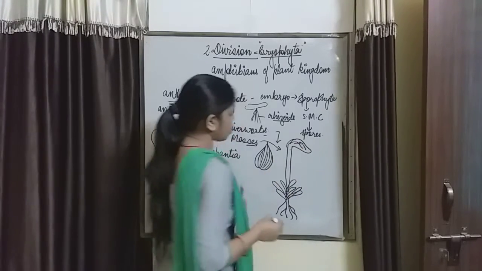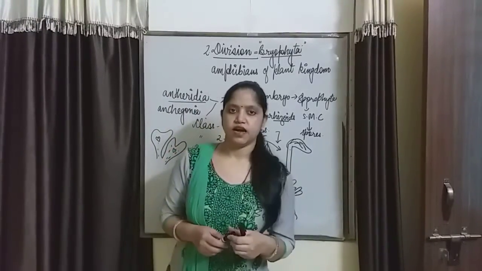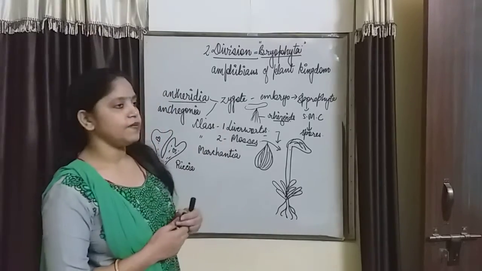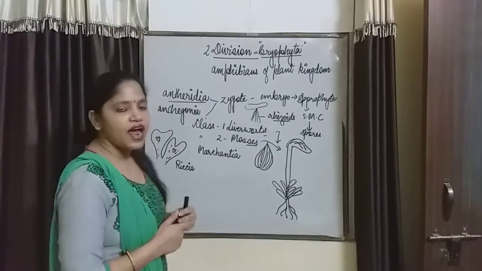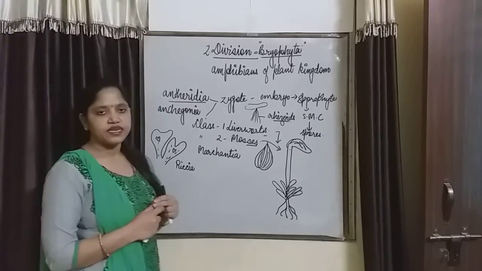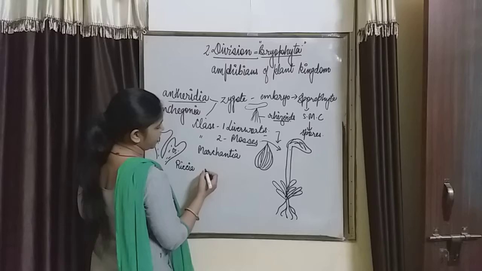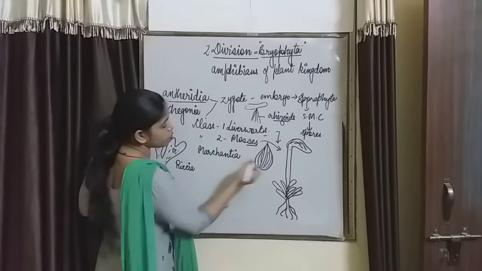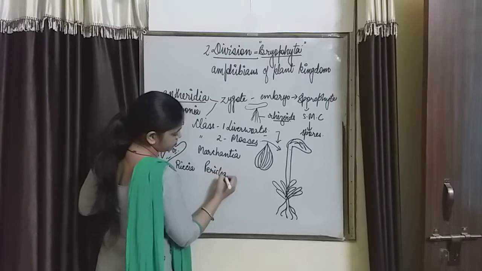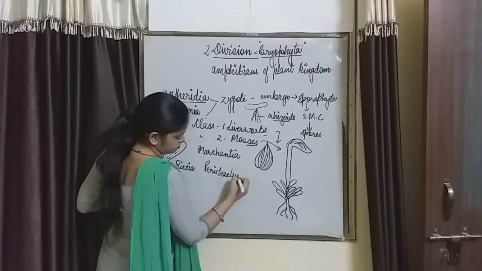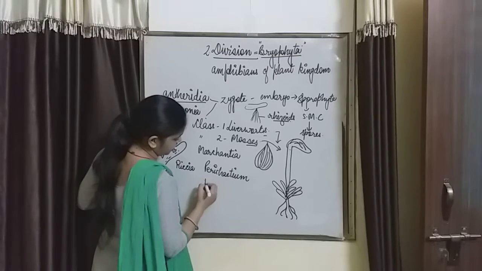So it contains the female organ, archegonia, and the male and female organs are separate. The female organ in mosses is known as perichaetium, and the male organ is known as perigonium.